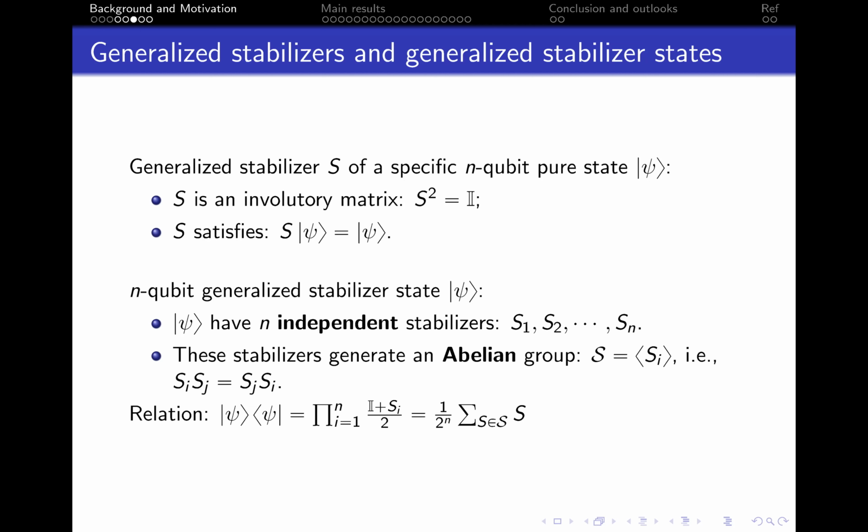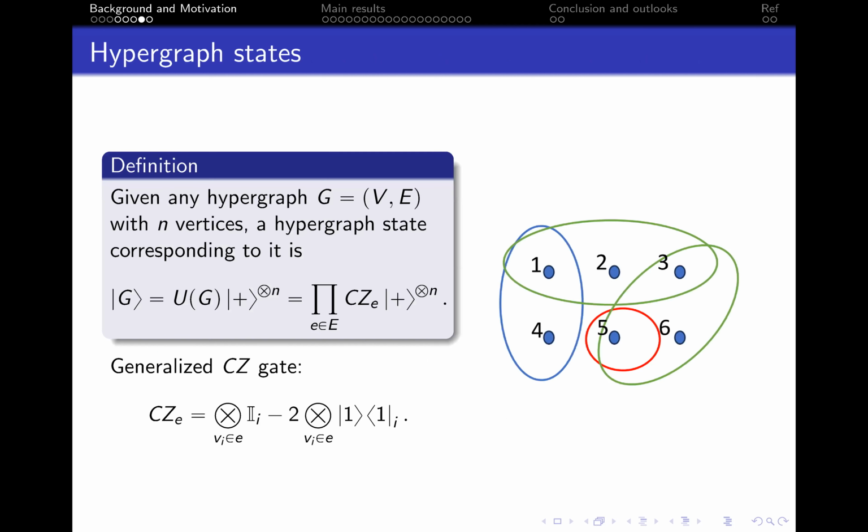Yet now the abelian group constraint of generalized stabilizers is crucial and cannot be implied. Then the relation between stabilizers and the stabilizer states still holds for generalized ones. Graph states are typical stabilizer states, and hypergraph states, their generalization, are generalized stabilizer states.